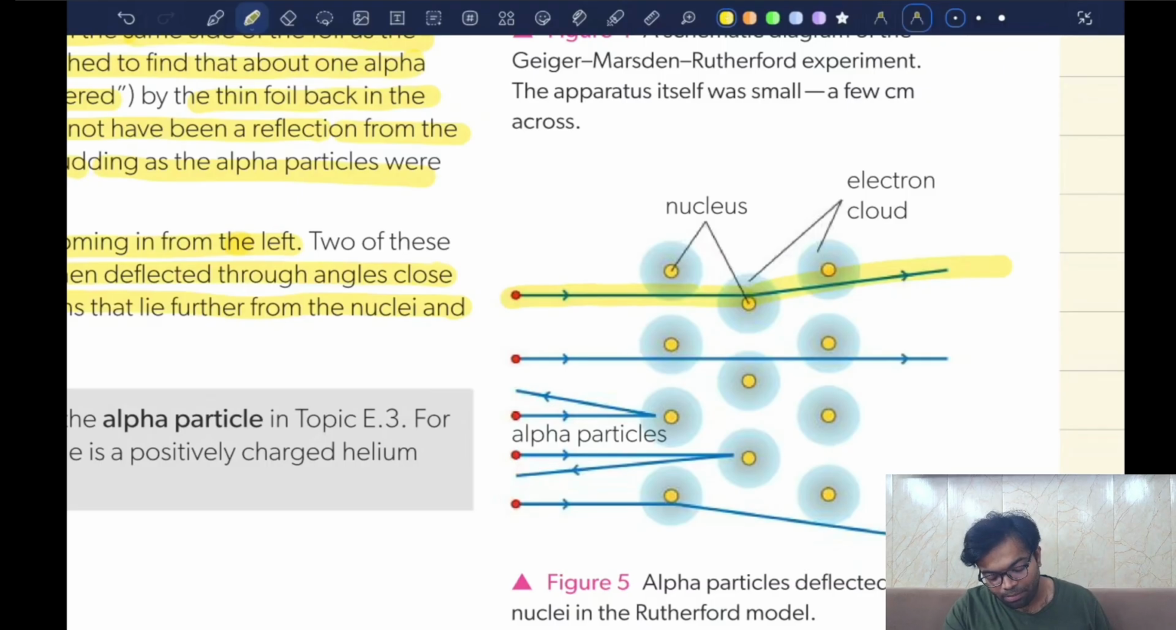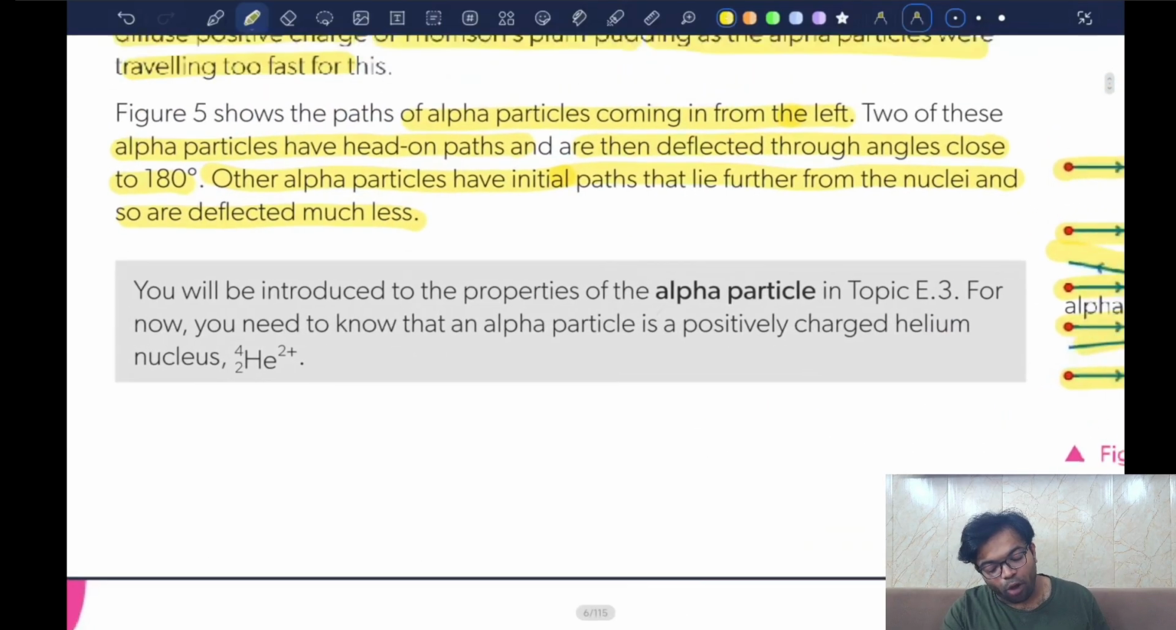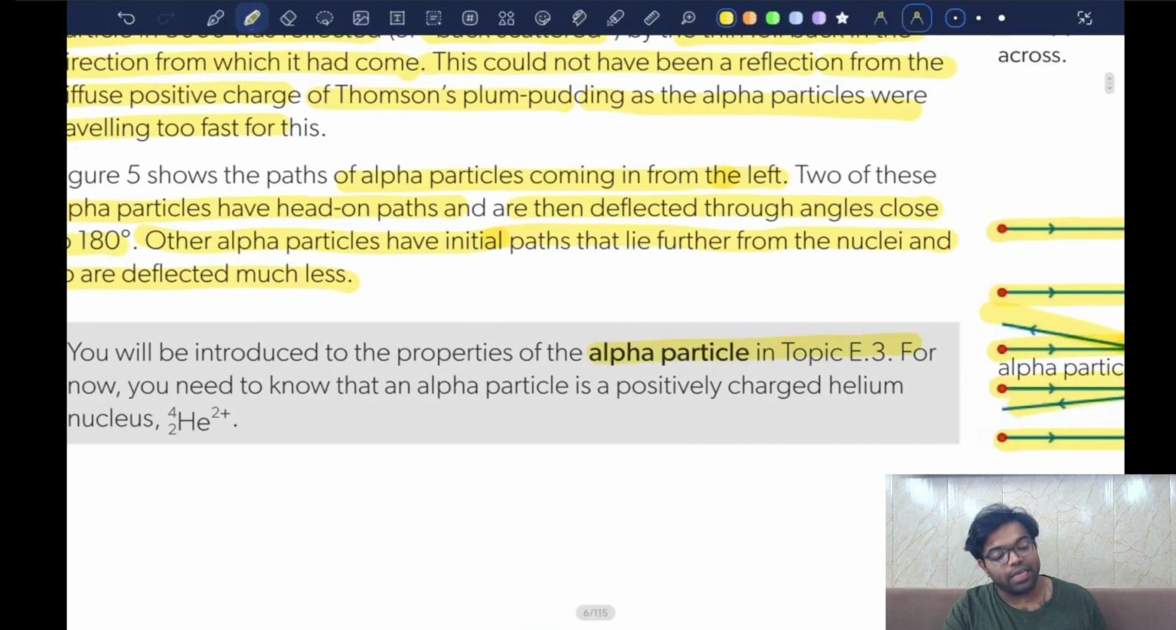Now some were able to pass straight through as if there was no gold sheet to begin with. Some actually went near and they deflected backward by a small angle. Some went down. Some which were very close to the nucleus deviated even more. Now, you will be introduced to the properties of alpha particles in topic E3.